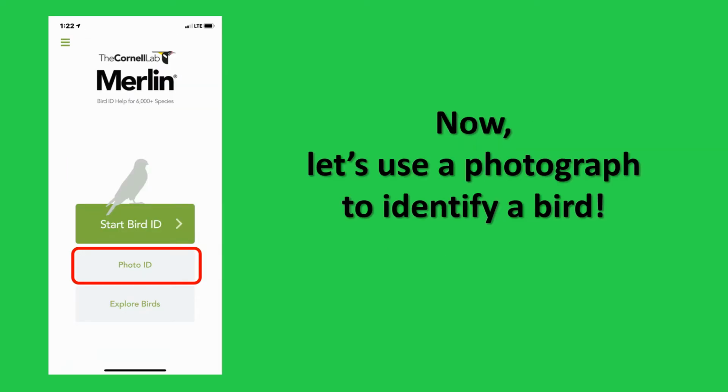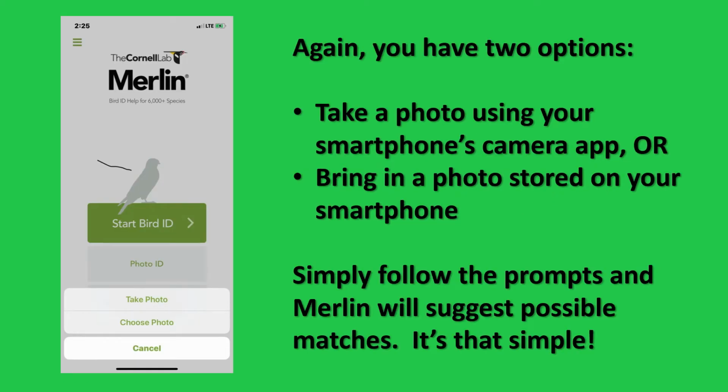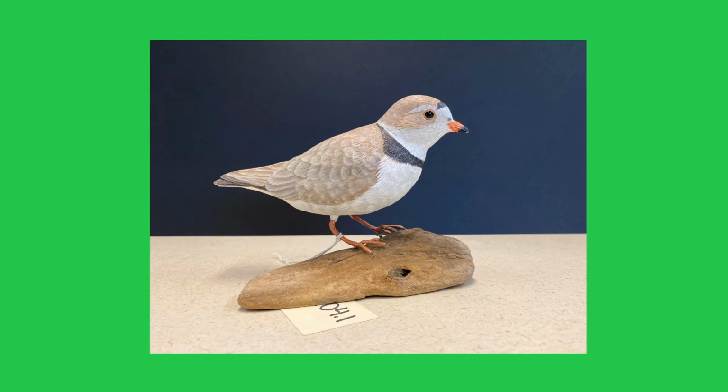Now, let's use a photograph to identify a bird. Again, you have 2 options. Take a photo using your smartphone's camera app or bring in a photo stored on your smartphone. Simply follow the prompts and Merlin will suggest possible matches. It's that simple. Because I'm making this video tutorial indoors and don't have immediate access to a live bird, let's use this lifelike carving and see what Merlin can do.